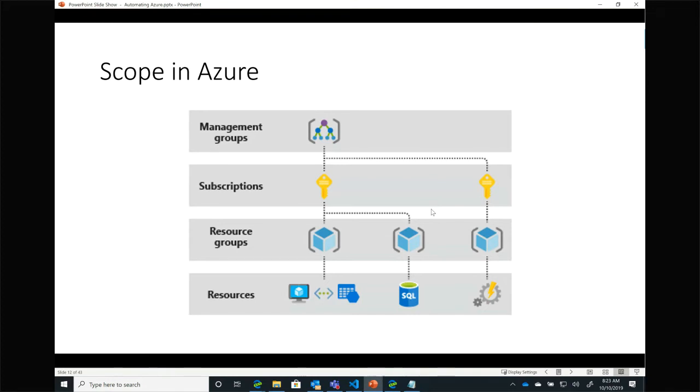Then we can group subscriptions at the management group level if we want to apply common things across multiple subscriptions. Typically, folks use the management group level for things like policies. They're using Azure policies to say, I need this naming convention, or all of my assets must have this type of tag in place because that's how we're doing chargeback or something of that nature.